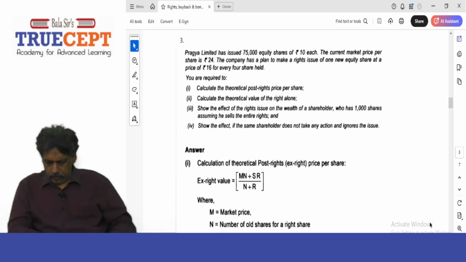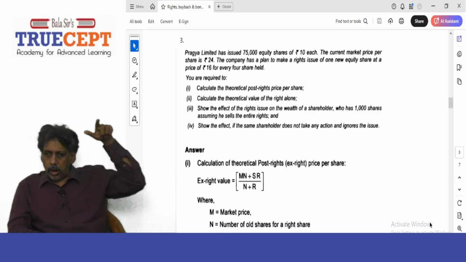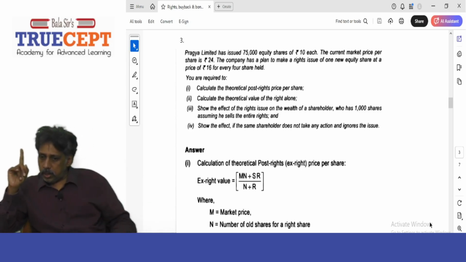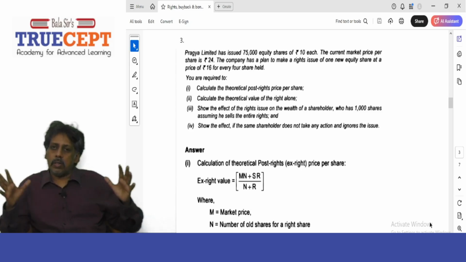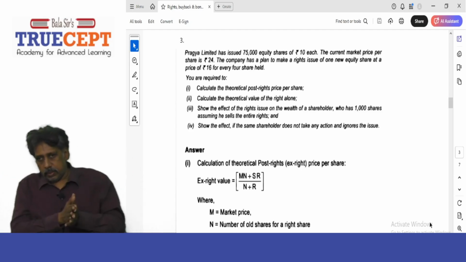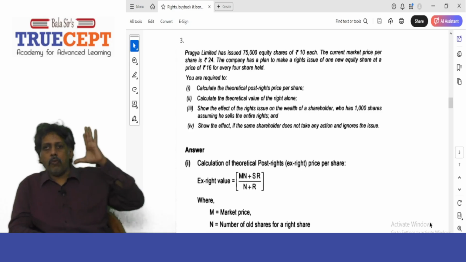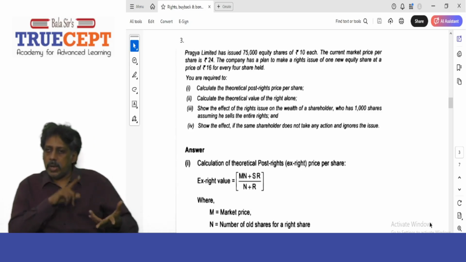Very simple logic. Now, let us say you are a person who does not have shares in this company, but you want that one share, you want to buy that one right share at rupees 16. What can you do? You can first go to the stock market and buy the 4 shares in the company. Got it? Now, every share will cost you how much? 24 rupees. Yes or no? So, 4 shares you buy at rupees 24 each. So, what is the amount you have spent? 96. You have spent rupees 96 on 4 shares.